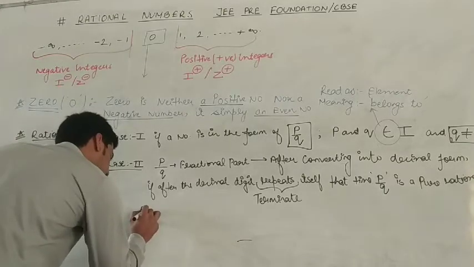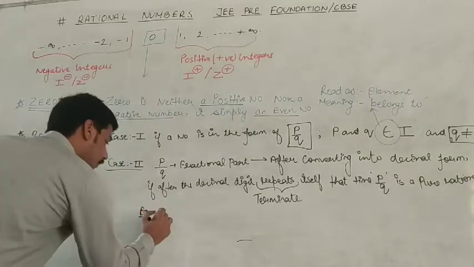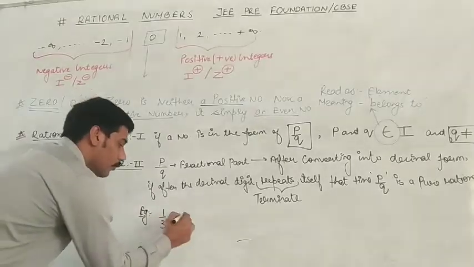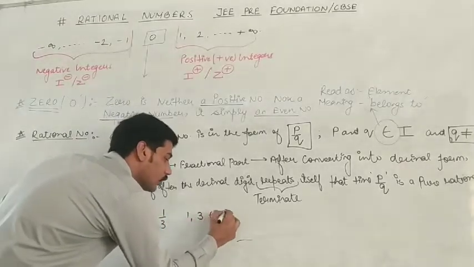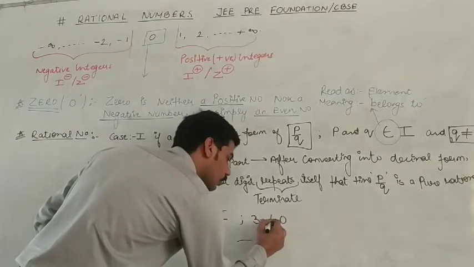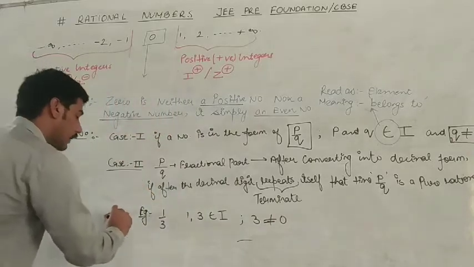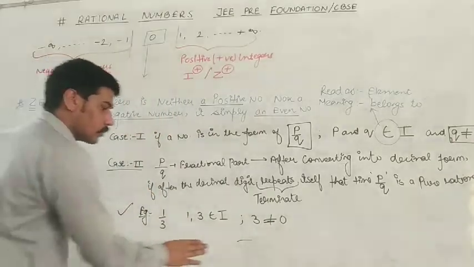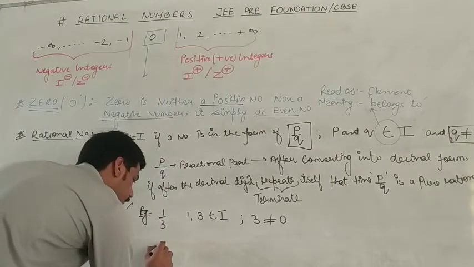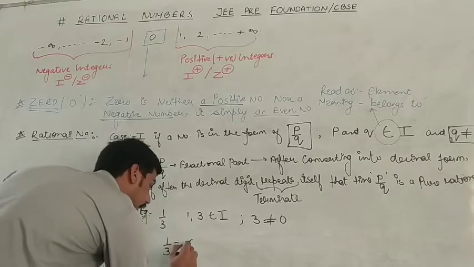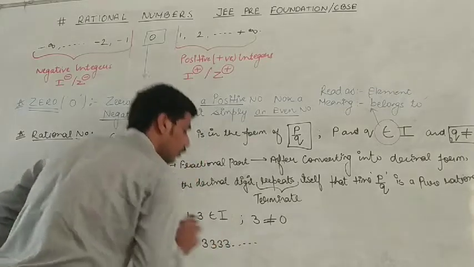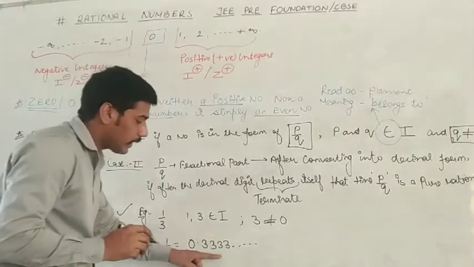Example, suppose we have 1 upon 3. 1 and 3 both are elements of integers. You know that 3 is not equal to 0. The first case is satisfied here. So what about the second case? After converting into decimal form, 1 upon 3 is rewritten as 0.3333 and so on.